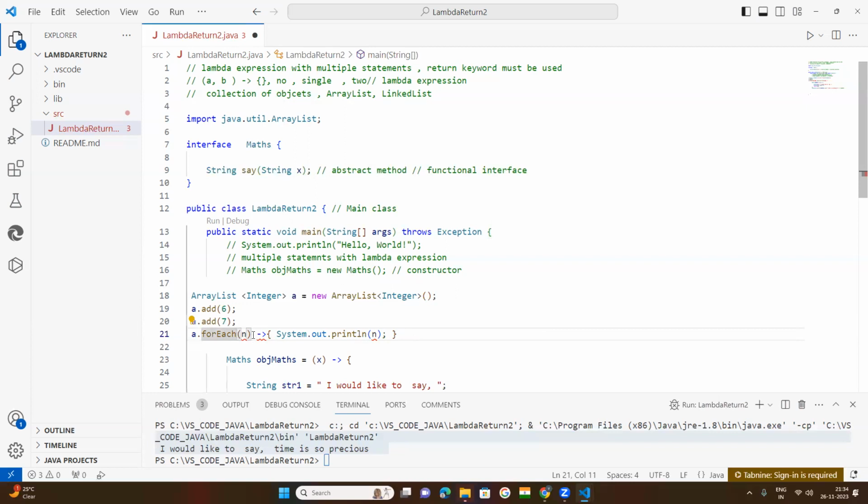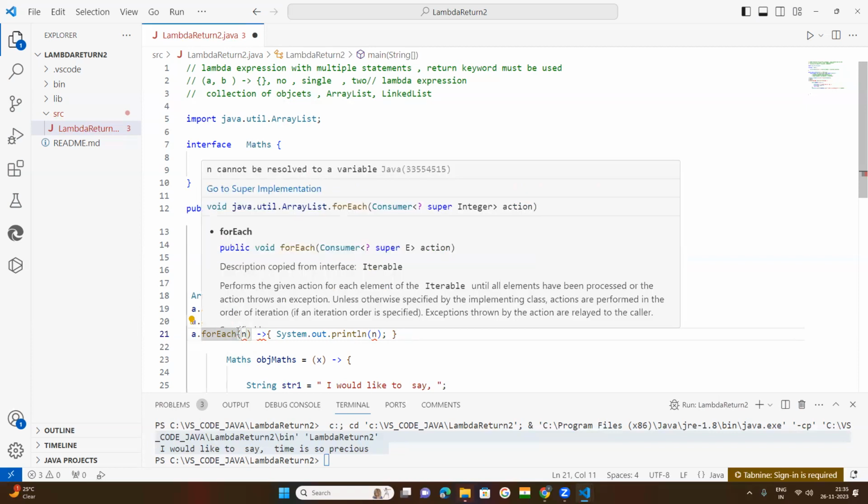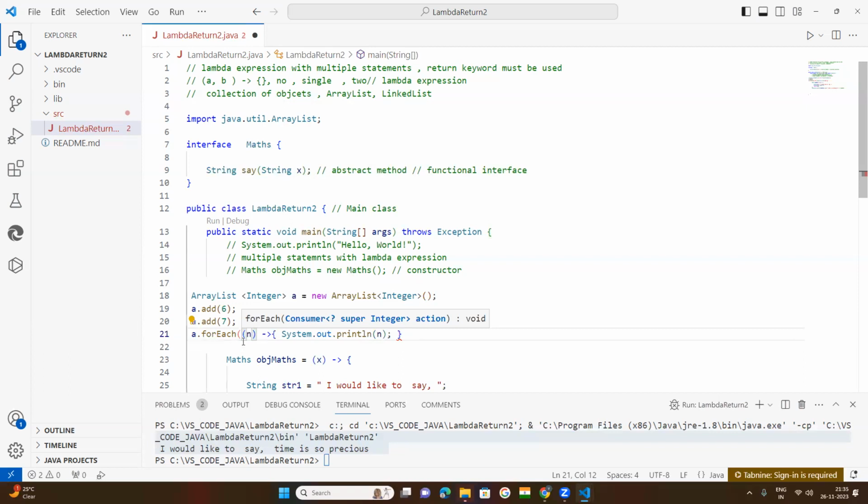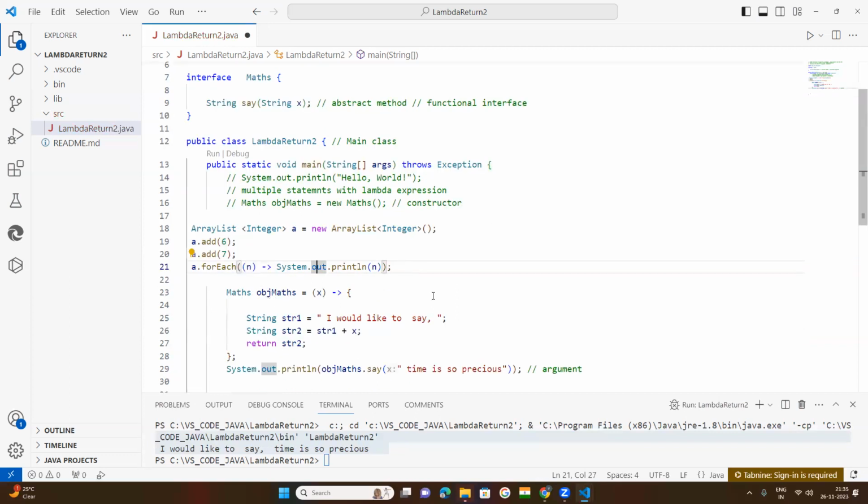So if I want to, forEach is a method. forEach is always a method. Within this, the parameter I have passed. So this method is called one more time. Let us see how it is. So it is giving a very nice result. So now what happened? These values are to be printed.